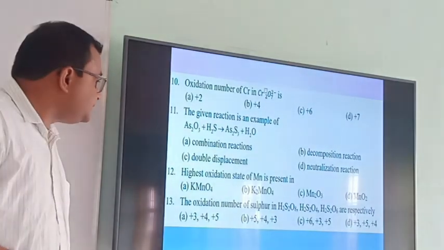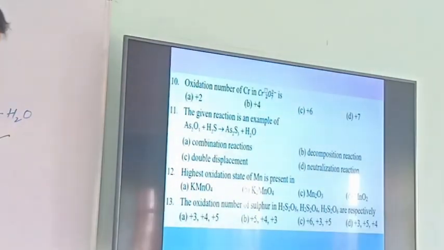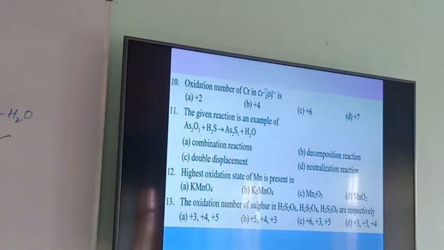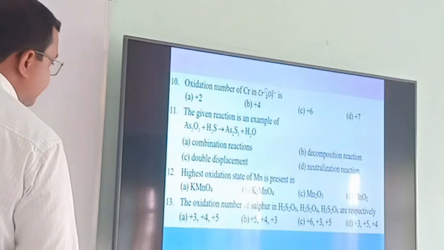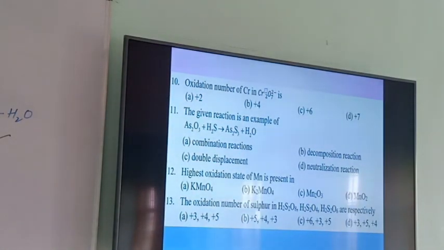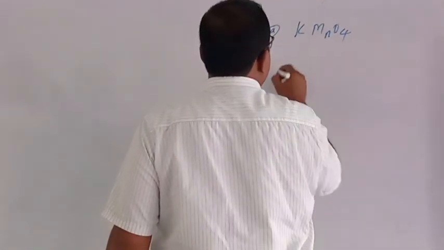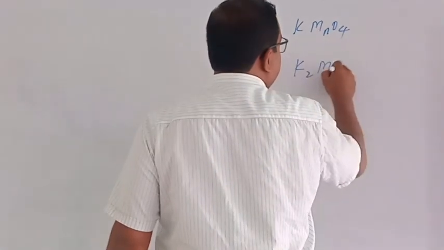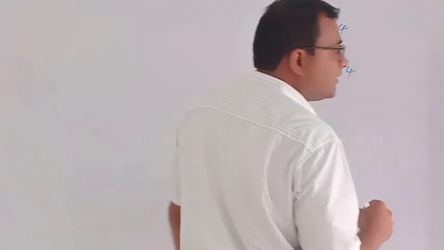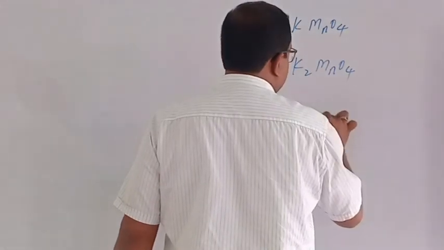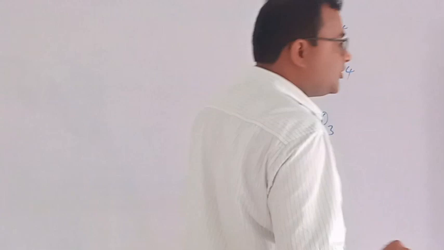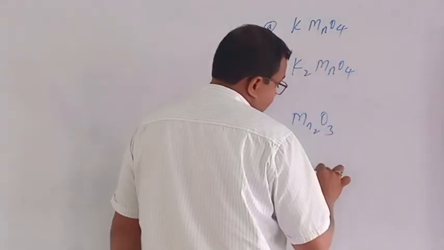Let's move on to the next question. The question asks: the highest oxidation state of Mn is present in which compound? The highest oxidation state is present in potassium permanganate, but we'll still calculate. Option A is KMnO4, B is K2MnO4, C is Mn2O3, and D is MnO2.